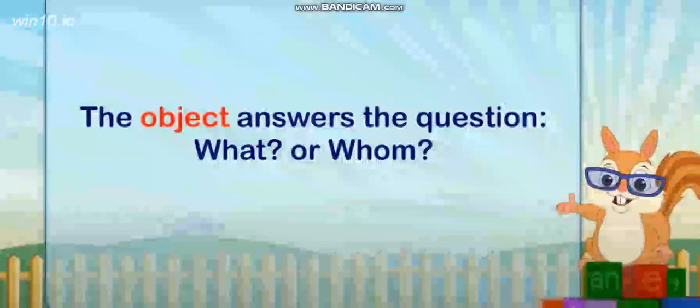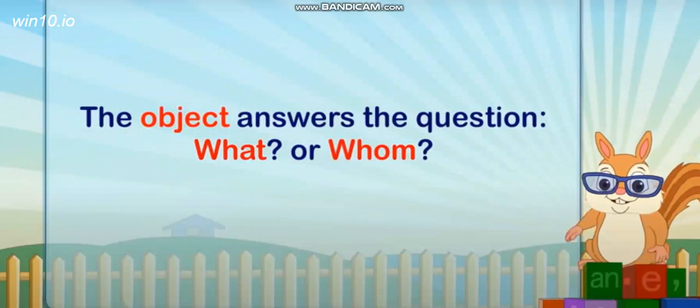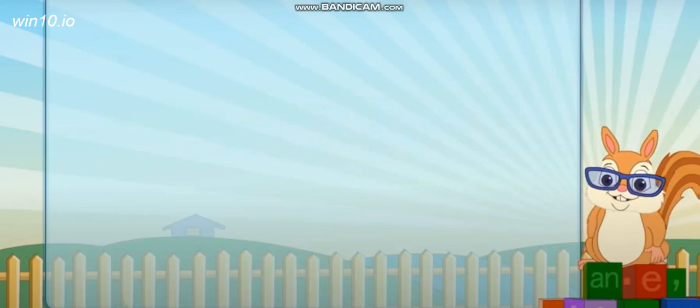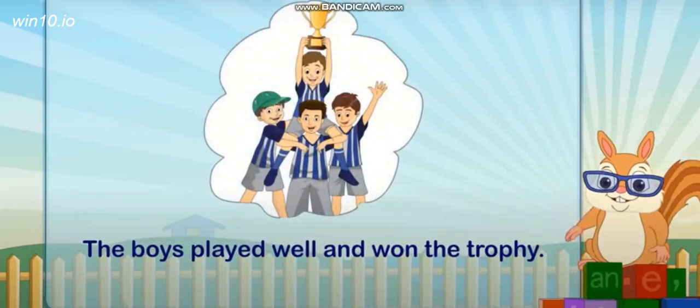The object answers the question what or whom. For example, the boys played well and won the trophy.